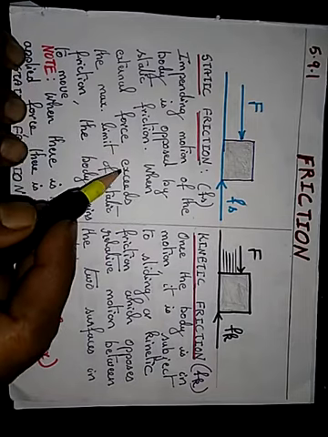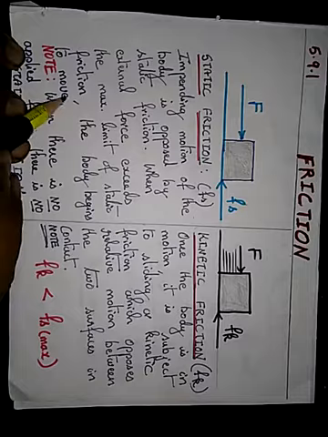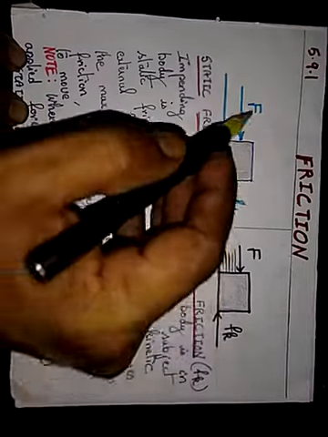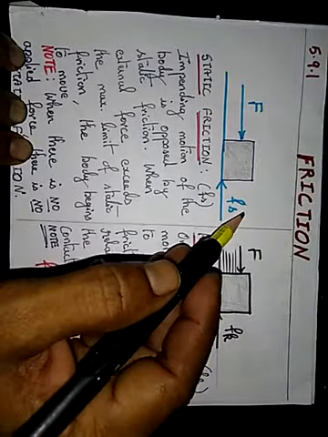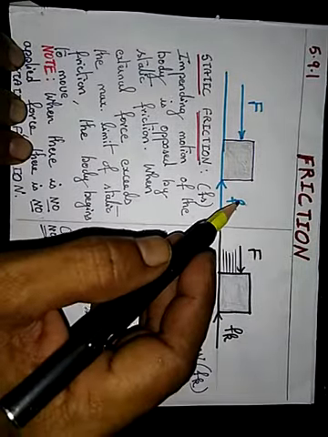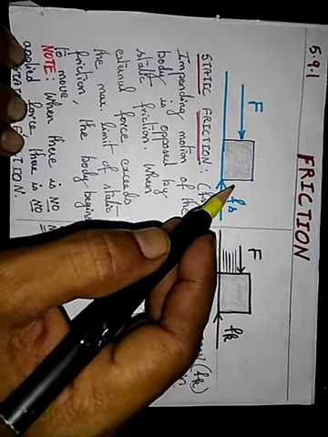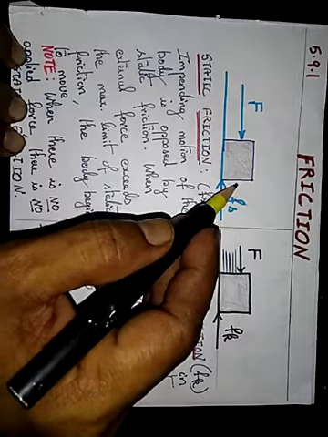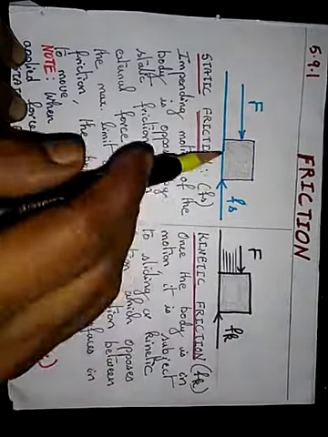When external force exceeds the maximum limit of static friction, the body begins to move. Assume this is having 10 Newton and the force because of static friction is say 9.9 Newton. So what will happen?